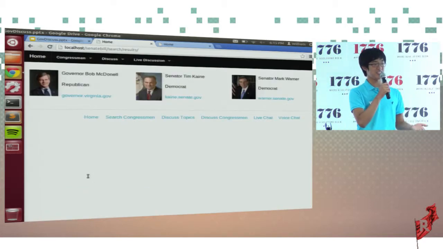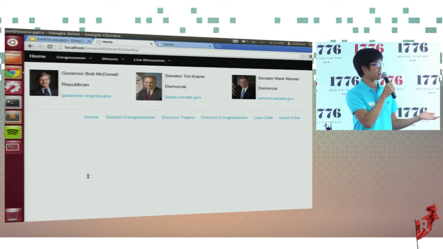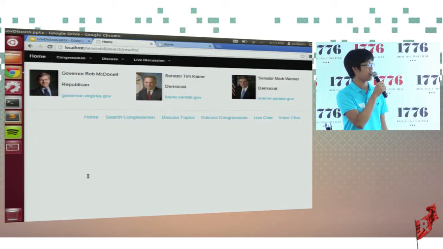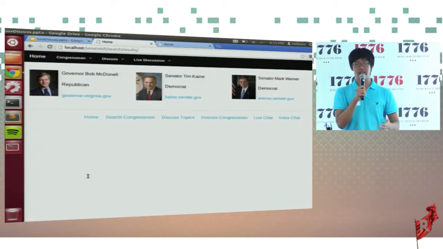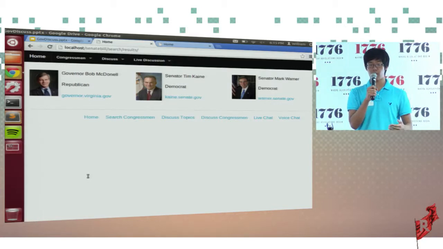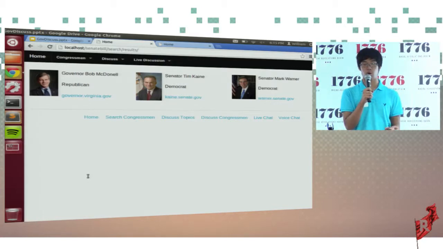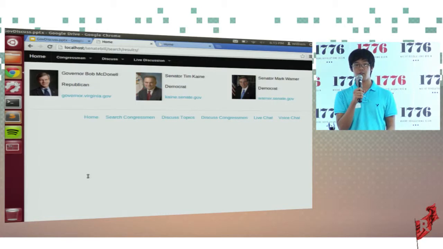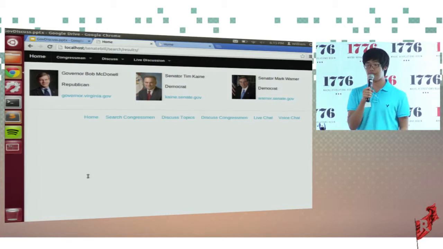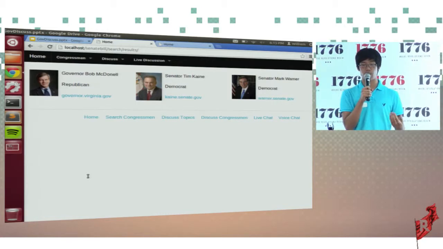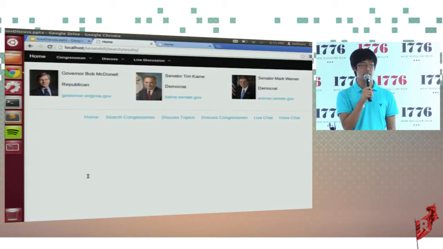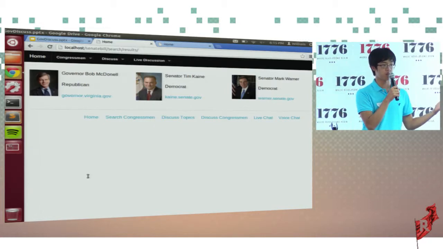So Will lives in Virginia, and it returns Virginia's governor, Bob McDonnell, and its two senators, Tim McCain and Mark Warner. We did this using geocoding, where we turn Will's address into a coordinate using longitude and latitude, and we did that using the Google Maps API. Then we entered those coordinates into Sunlight Foundation's API to return this information, which we've organized accordingly.